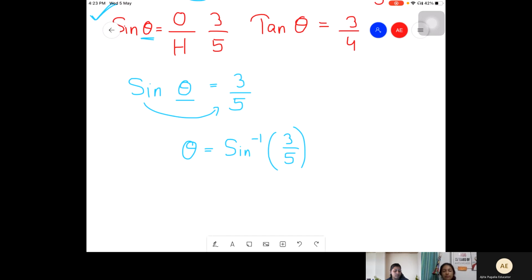Yes, ma'am, I got it. You got your calculator? Okay. Write this on your calculator. Sine inverse within brackets 3 upon 5.